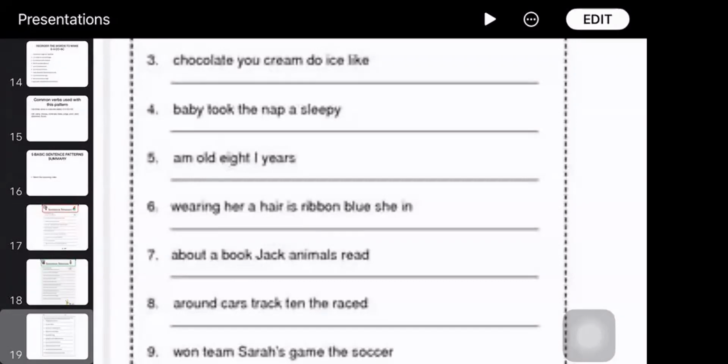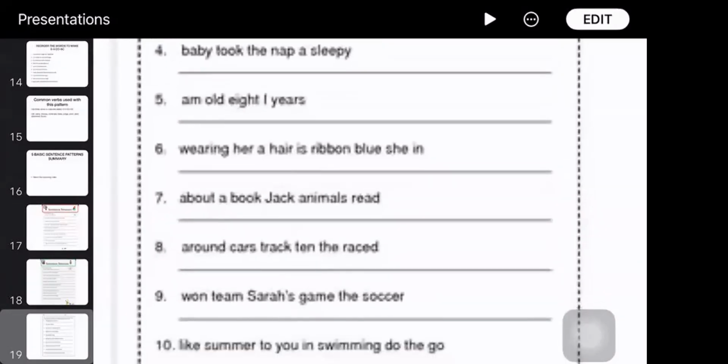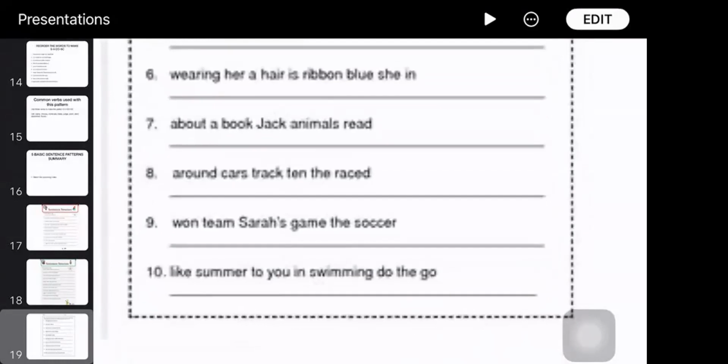All right. Now number 7. Jack read a book about animals. Very good. Okay. Number 8. The cars raced around the track.